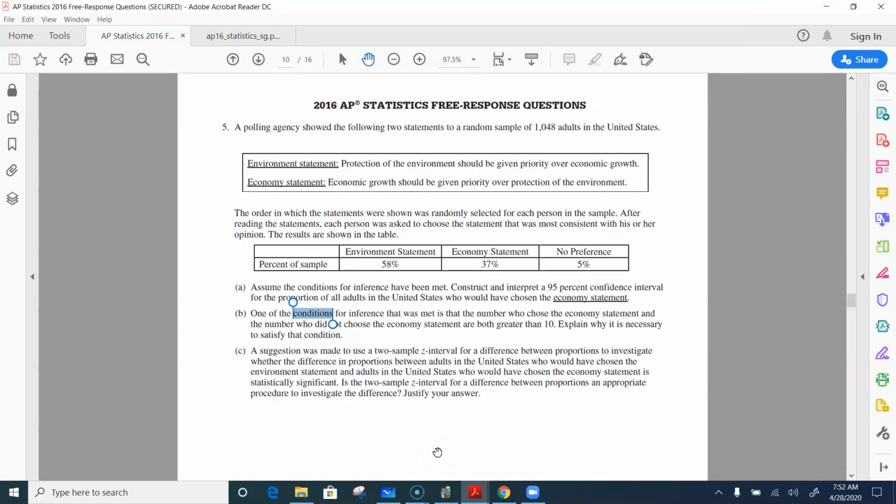So to do the two proportion Z interval, maybe we take a sample of 1,048 married adults and 1,048 single adults, right? Or 1,048 adults under 30 and 1,048 adults over 30, something like that. Then you have two different samples. But here you just have this one sample of 1,048. They're not independent of each other, so the two proportion Z interval is not appropriate there.